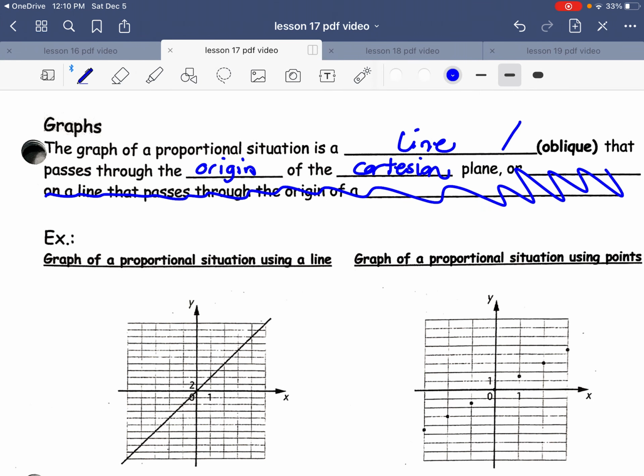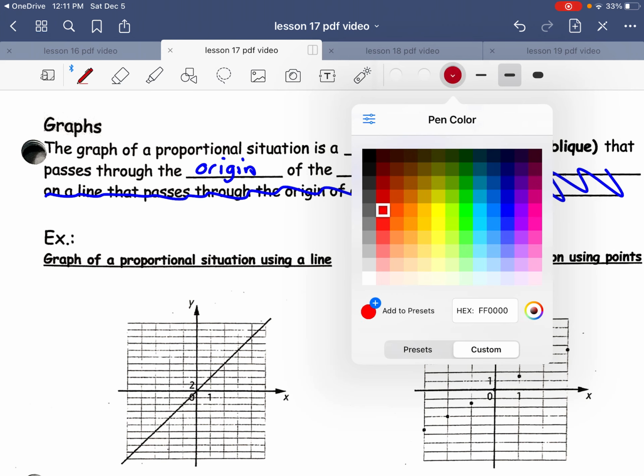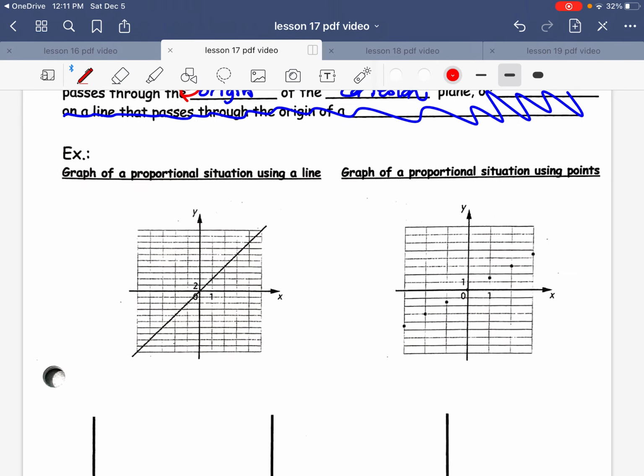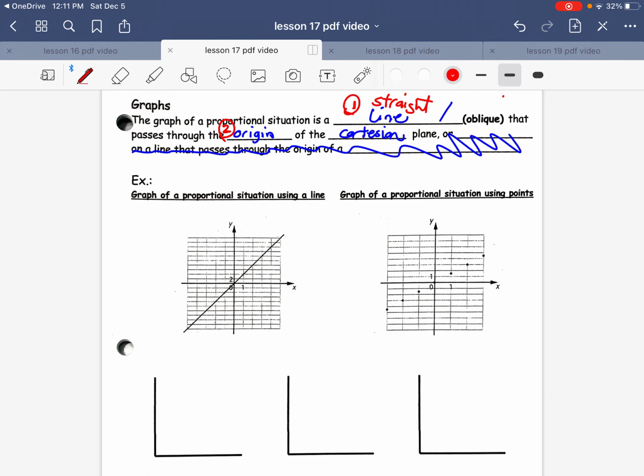Okay. So what they're basically saying is, the graph of a proportional situation is an oblique, straight line that passes through the origin. So that's two things. When I ask you what two things must happen in a proportional graph, it has to create a straight line that goes through, number 2, the origin. So for example, you have 2 examples of that down here. This right here is your straight line that goes right through the origin.